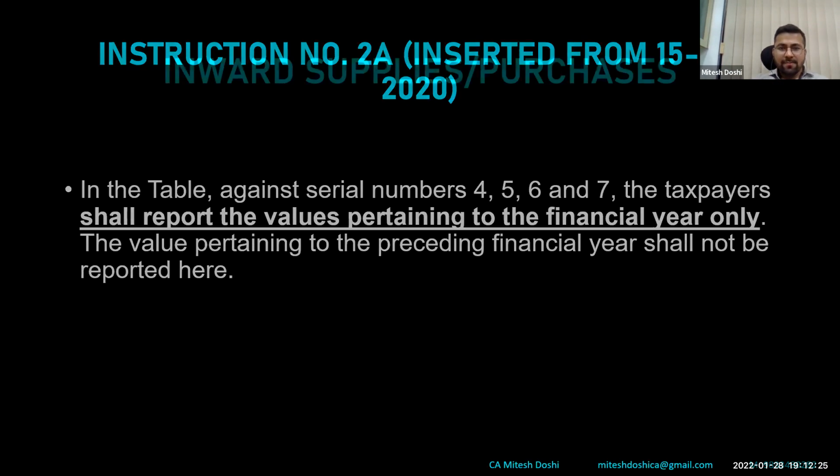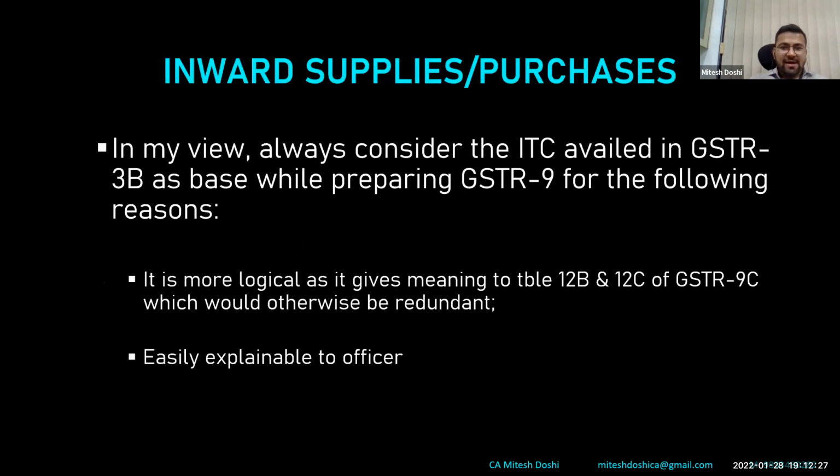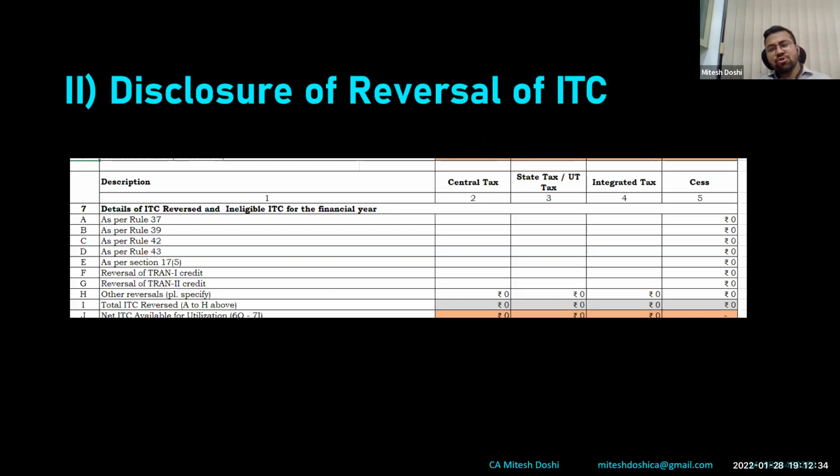So I'm just highlighting this aspect. Ideally, I believe you have to take as per books only, pertaining to the financial year only. And if there is any short reversal, then you can reverse it through DRC-03. And if you show as per books, ideally there would be a difference if it has been reversed subsequently. That difference can be highlighted in 9C and a reason for the difference can be mentioned.